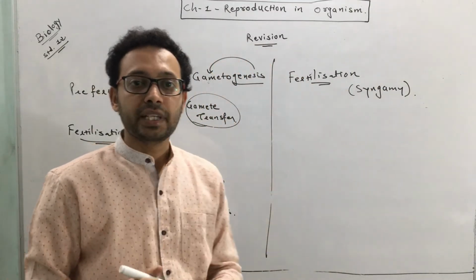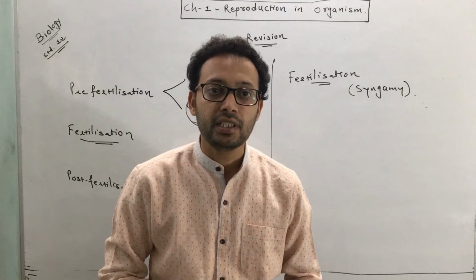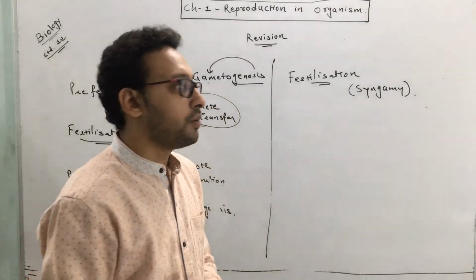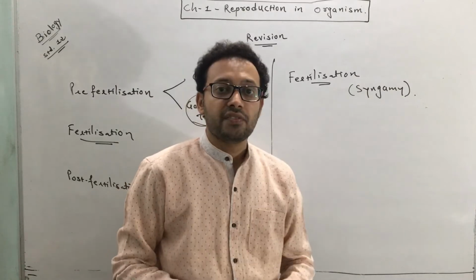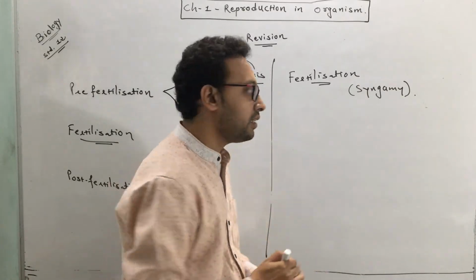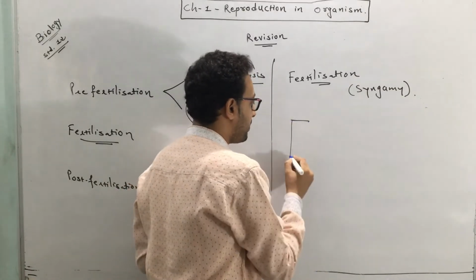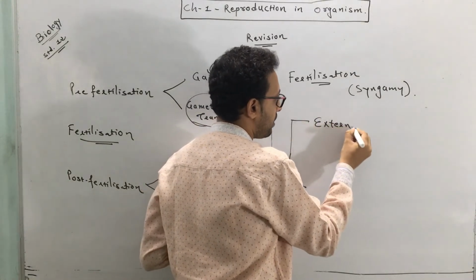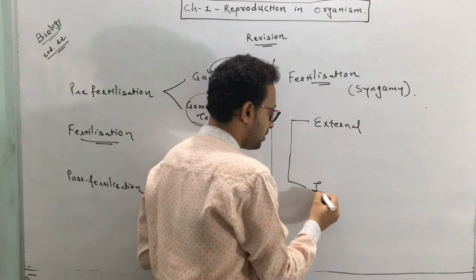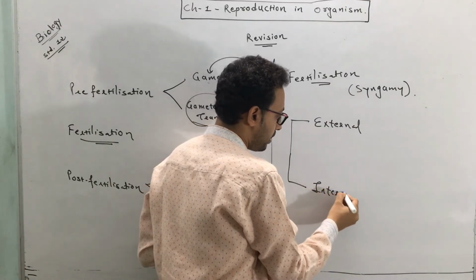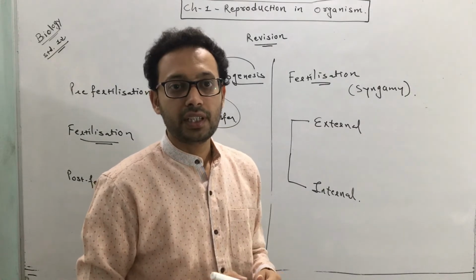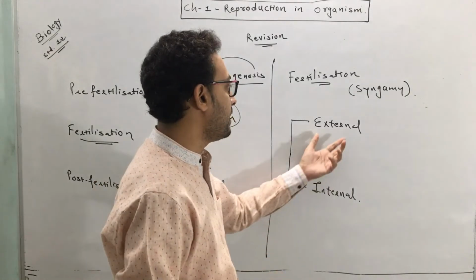The fusion of male and female gamete, or syngamy, is called fertilization. Now, based on where fertilization occurs, there are two types: external fertilization and internal fertilization. External and internal fertilization.